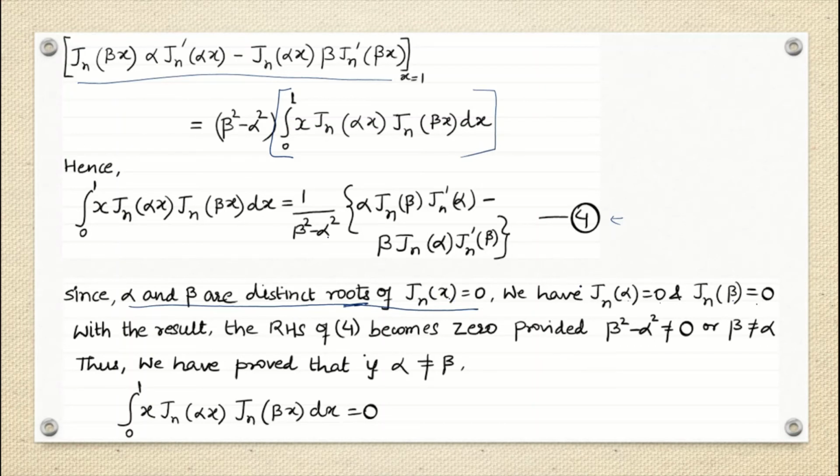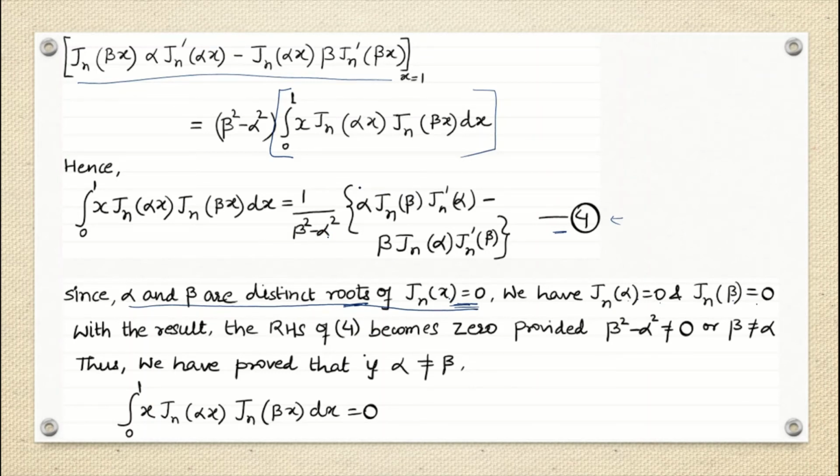So Jn alpha satisfies this equation, and Jn beta also satisfies it. So with this result, the right hand side of equation 4 becomes 0 provided beta square is not equal to alpha square. If beta square and alpha square are not the same, that means beta and alpha are not the same, so this complete term is 0.